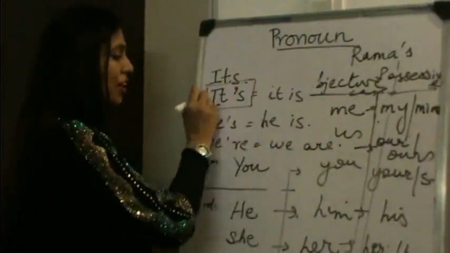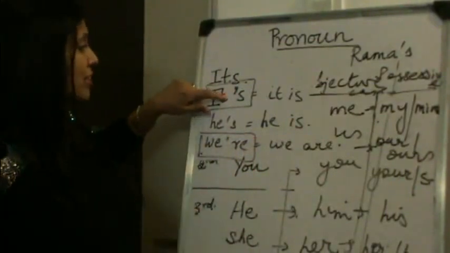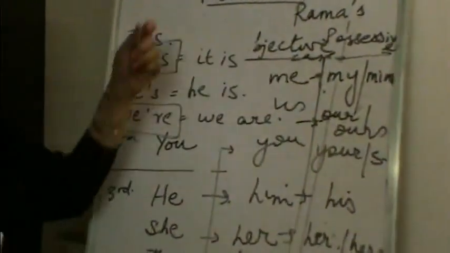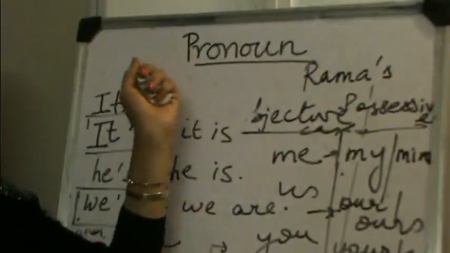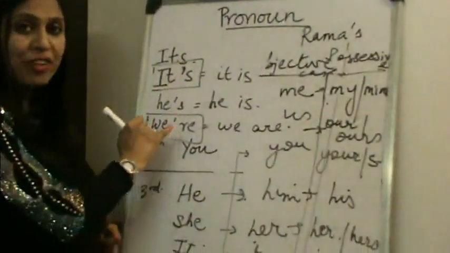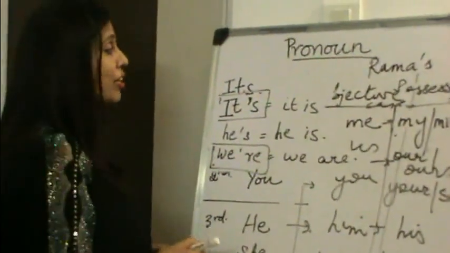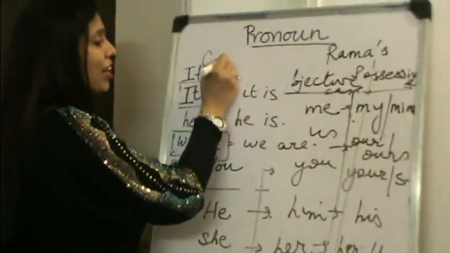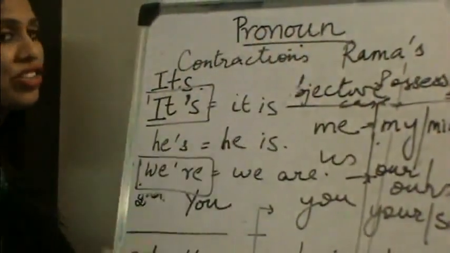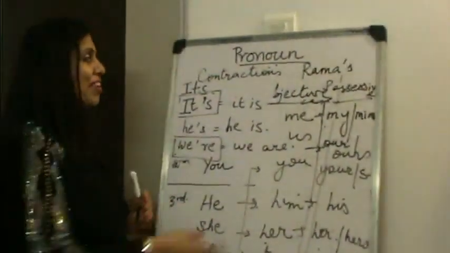These are two of the very common words with which people get confused. Its is confused with it's and we're is confused with were. So, in case of pronouns, we need to understand and remember that the apostrophe always creates a short form or contraction. They are known as contractions. There are plenty of such contractions in the English language. So, we need to be aware and then beware.